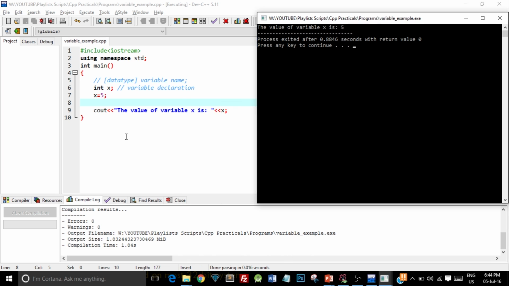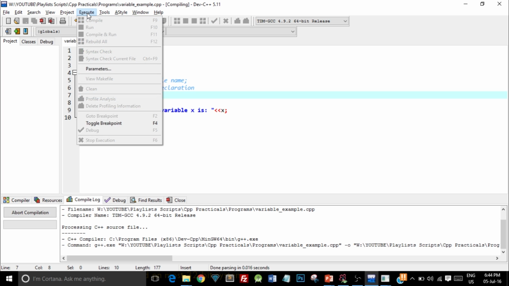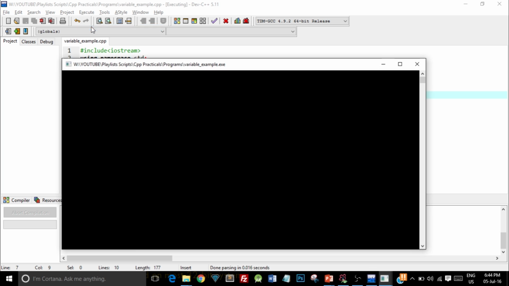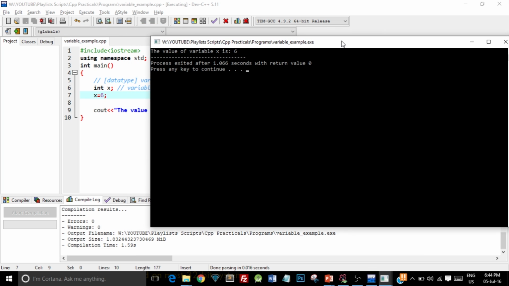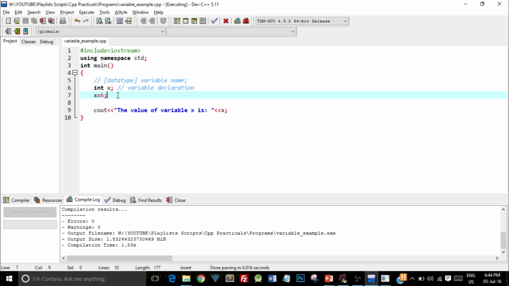So if I change this value to 6, and again try to run this code, the output will be 6. The value of variable x is 6. So as you can see, this variable takes up multiple values according to what we assign it. So you can use them throughout this program and it can take up multiple values as per our operations.